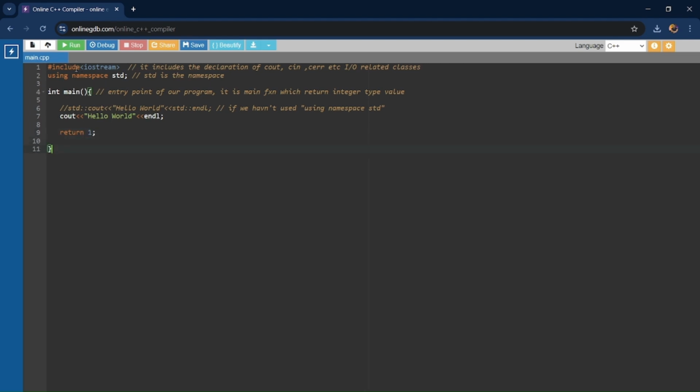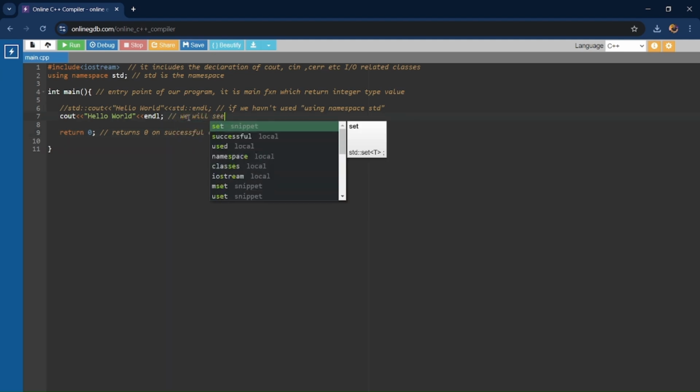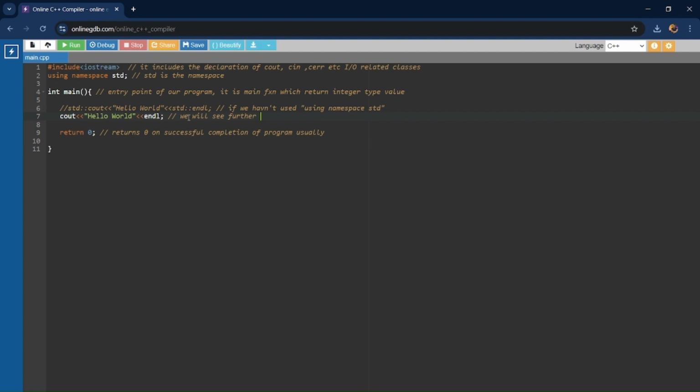Then return statement, okay, it will be return 0 because usually on successful completion of a program it returns 0 to the OS. So we will return 0. I will add the comment. These comments will come in handy to understand the code. Some more comments to line number 7. We will see further what exactly it means.